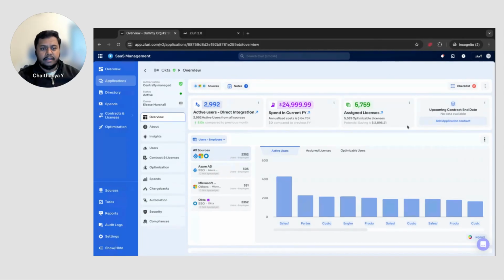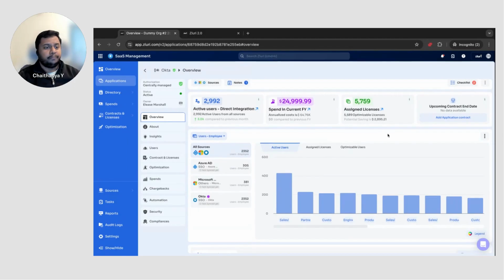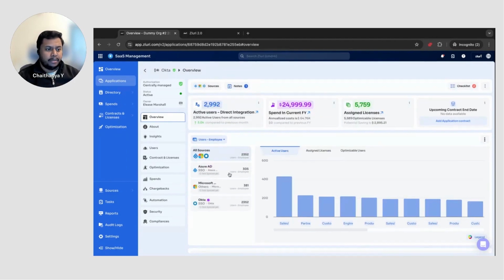As mentioned, right now you'll get the first layer of important metrics that you can quickly and easily grasp. These are the active users, integrations that you're looking at, the spend that has currently happened, and how many licenses have been assigned. I don't have an upcoming contract date at the moment, so you'll be able to see that information.